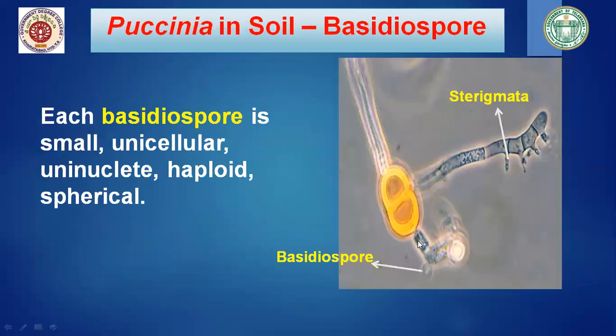Here you can see very clearly this is the lateral germ pore and this is the apical germ pore of the teliospore, and this is the promycelium from the germ tube, and you can see transverse septa production, where the diploid nucleus has undergone meiosis, giving rise to 4 haploid nuclei, and each haploid nucleus along with the cell develops into a basidiospore. Each basidiospore is small, unicellular, uninucleate, haploid, and spherical in structure.